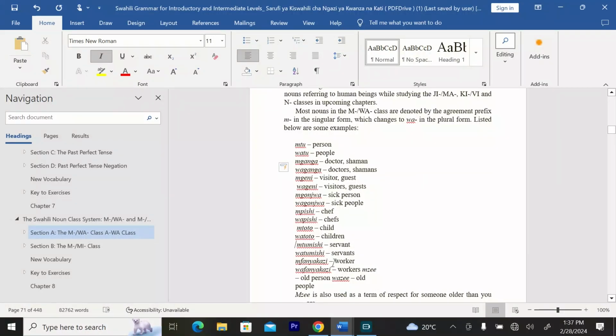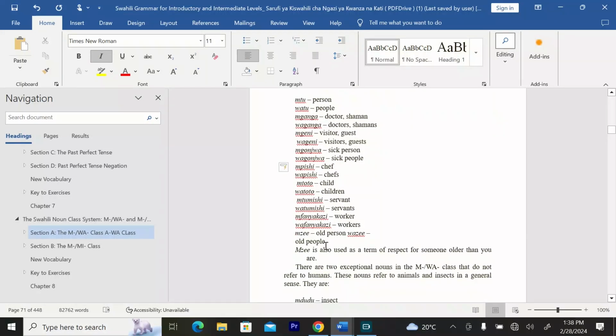We have mfanyakazi, who is a worker, and wafanyakazi, who are workers. We have mzee, who is an old person, and wazee, who are old people. Mzee is also used as a term of respect for someone older than you are.